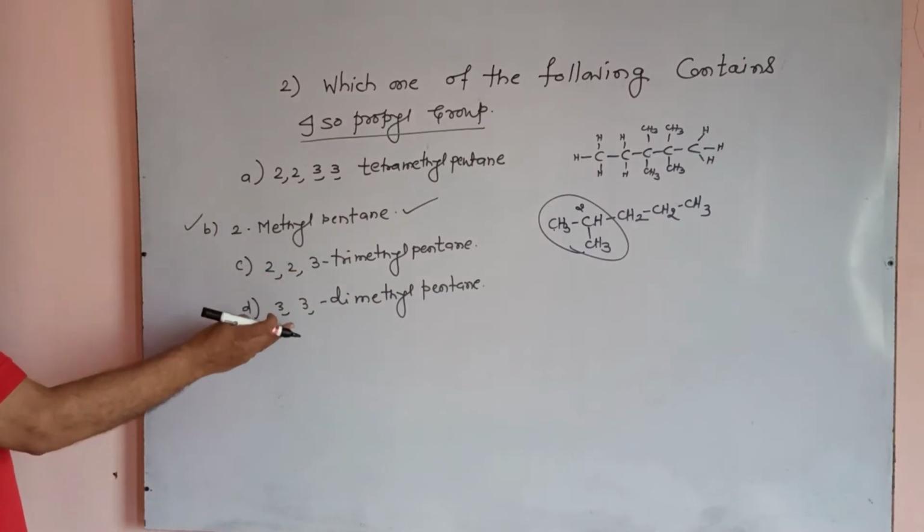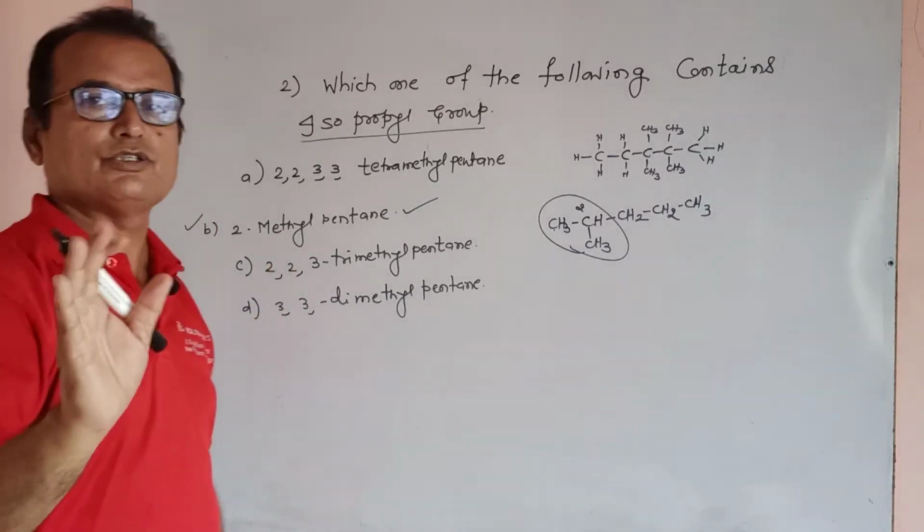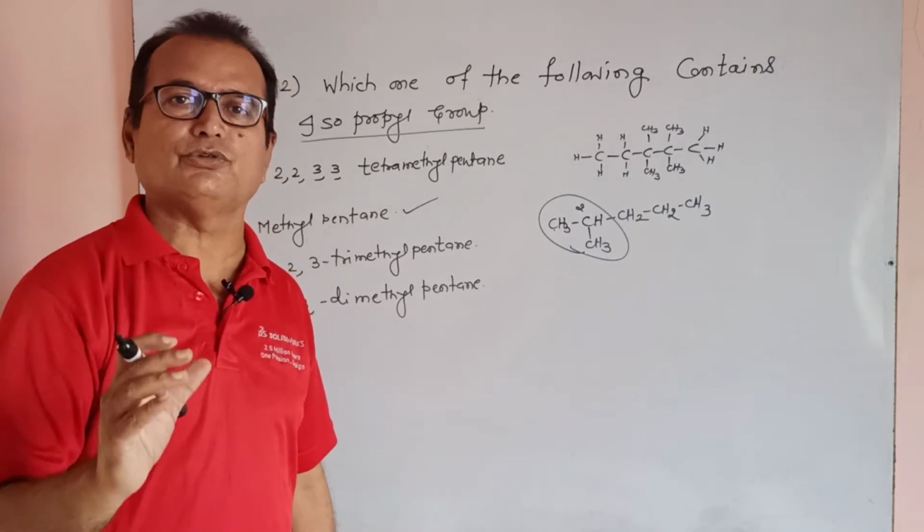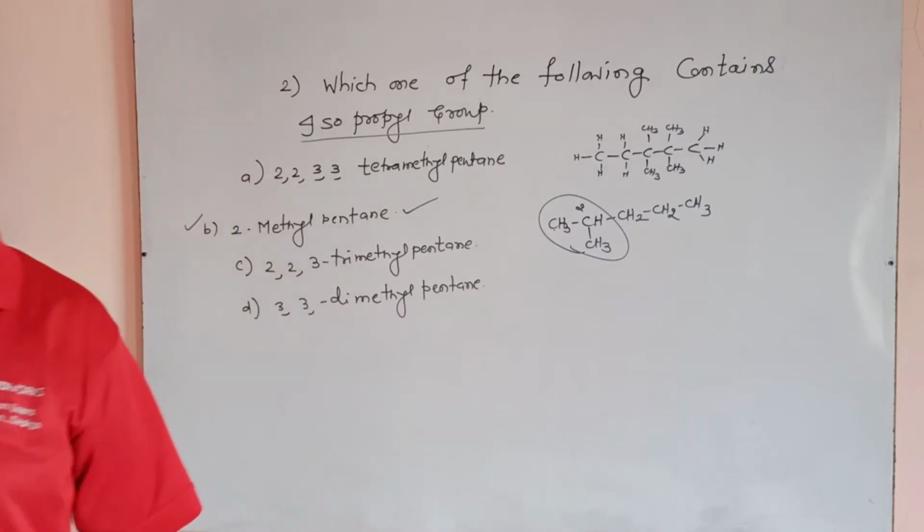You must draw this structure and the other structures. There is no isopropyl unit attached in the others. This is the answer. It is a good method to write the answer. Okay.